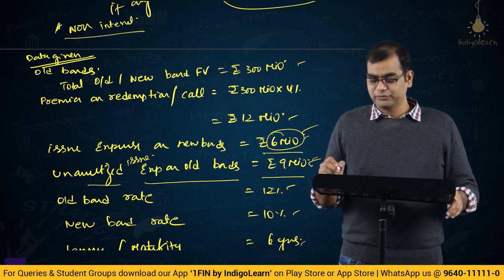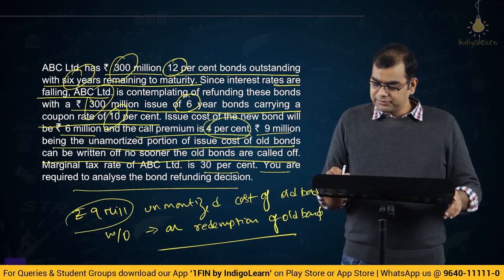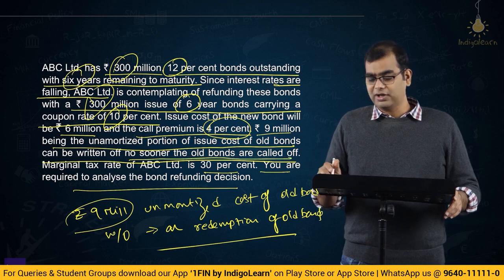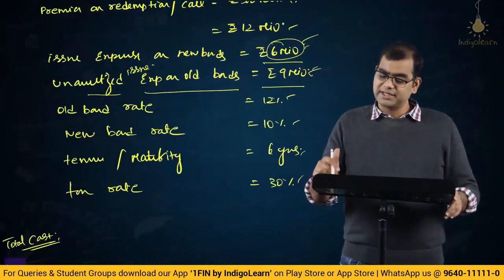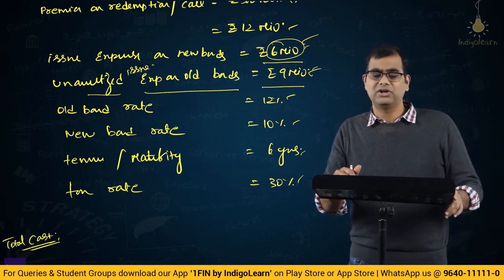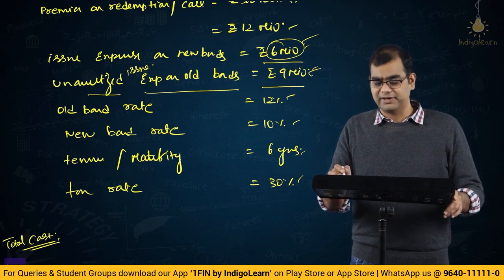Okay, this is the first part. Second, the cost of new bond will be 6 million, call premium 4%, 9 million unamortized portion of the issue cost of old bonds can be written off no sooner than the old bonds are called off. So, do you think that these expenses are tax allowed? Is there any assumption in this that they are tax allowed or not tax allowed? There is no assumption. You can make an assumption that you get tax benefit.